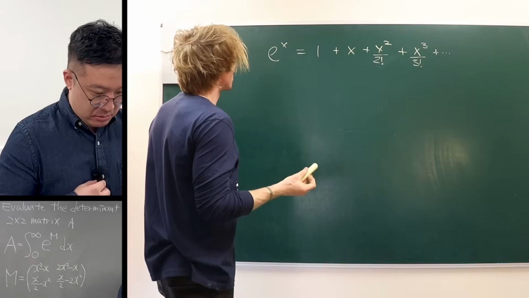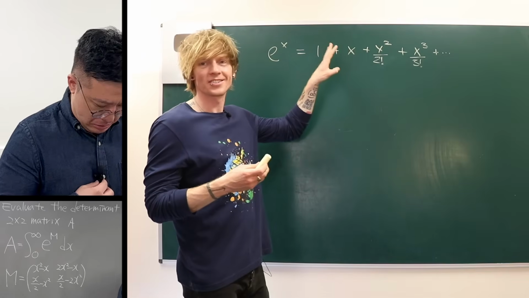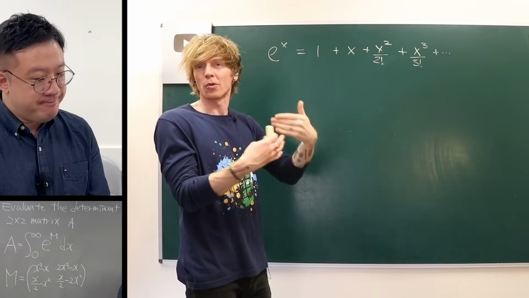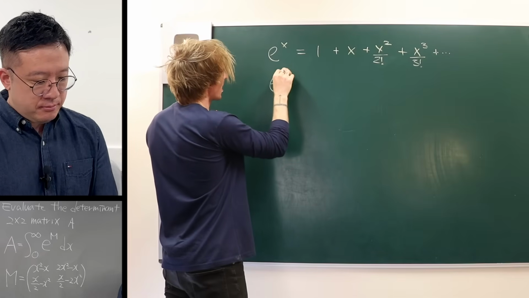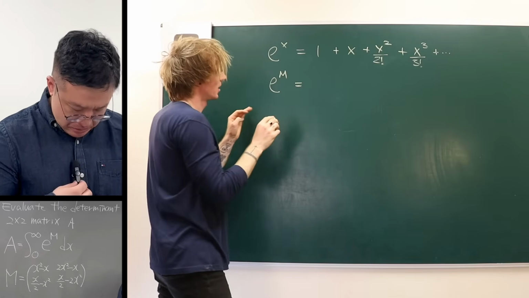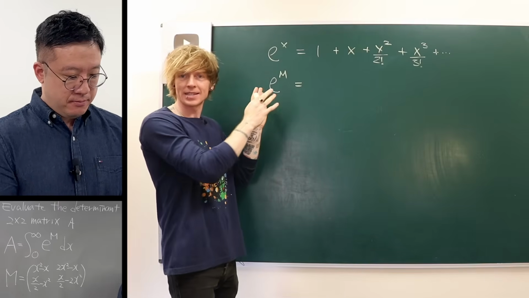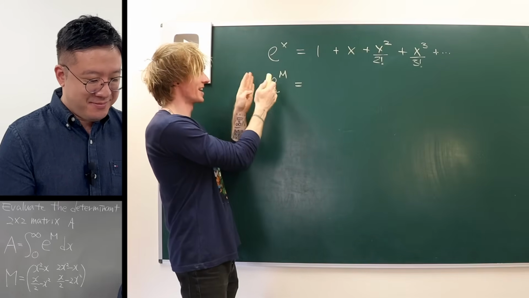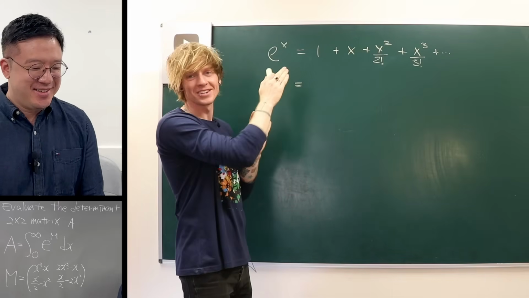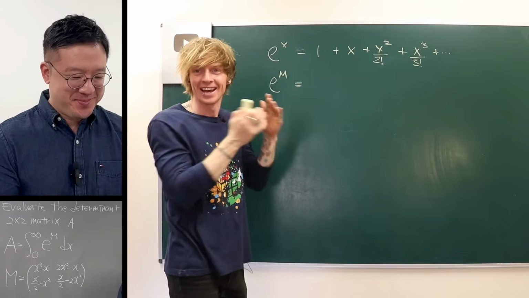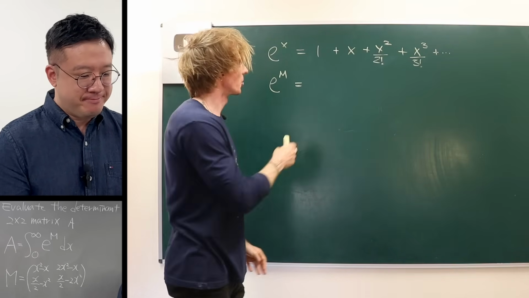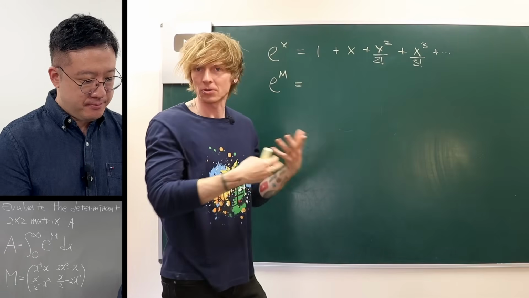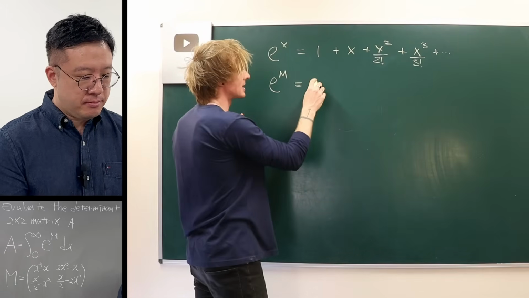So what we want to do here is just generalize this for a matrix. If I have e to the power M, which by itself makes no sense because it's a number to the power of a matrix. Like, I honestly have no idea what that is, but we make sense of it using the power series. So we don't have a 1 when we talk about matrices, but we have the identity.